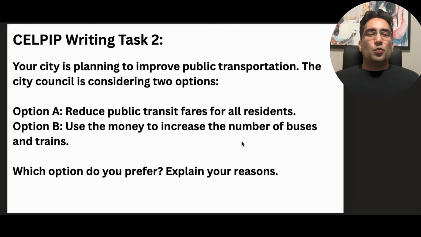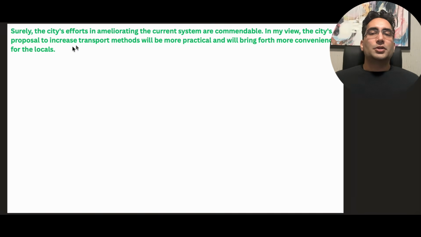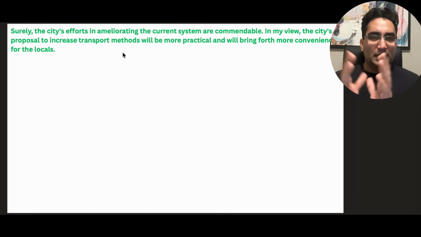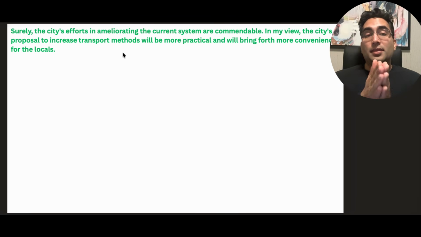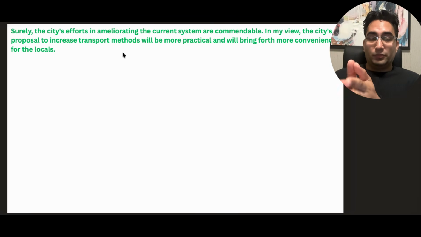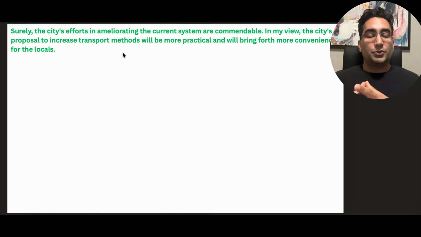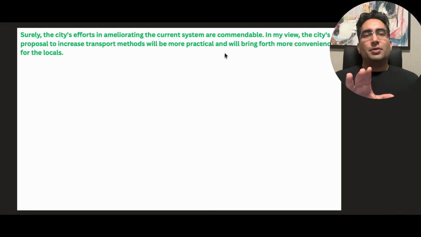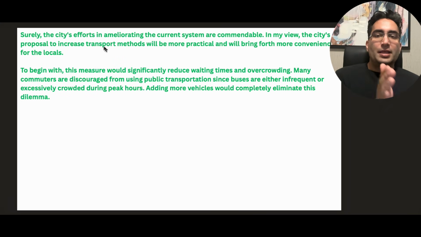So what is something that would not cost me a lot of words and would say number of buses and trains? Well, transport methods. Increase those. That is what I would use to summarize and find a good balance. And yes, I'm thinking about word limit right there. From the intro, I'm trying to keep in control of my words. Now this thing will be more practical and will bring forth more convenience for the locals. Now this stuff that I'm using here, practical and will bring more convenience for the locals, these are things that I plan to elaborate right after this intro.